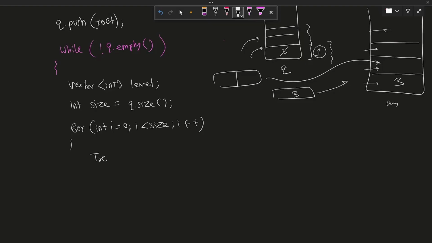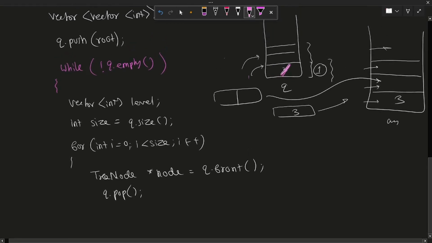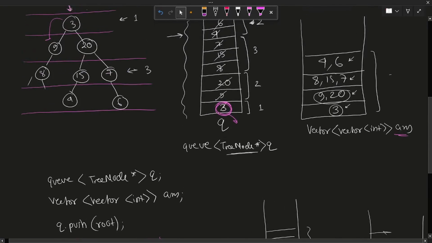So let's create another variable of the type tree node to store the node, the current node that we have as queue front. Pop this element out, queue dot pop. Now 3 is popped out of the queue, right? Then what we do is we push this node's left and right into the queue. We saw earlier that when we pop 3, we push 9 and 20, the left and right, into the queue.